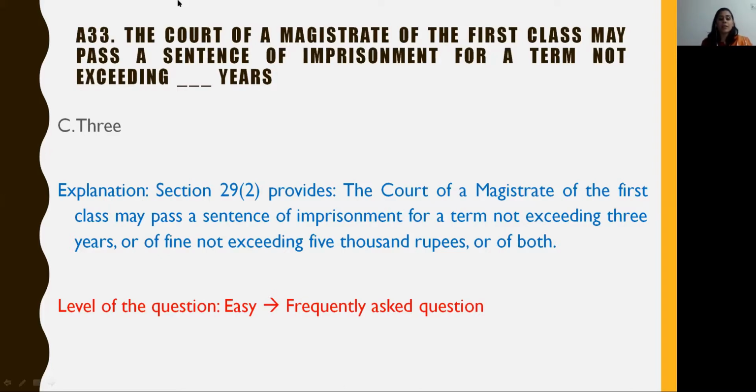The answer is found in section 29 clause 2, which provides that a court of a magistrate of the first class may pass a sentence of imprisonment for a term not exceeding 3 years or fine not exceeding 5,000 rupees or both. The level of this question is easy as it is one of the very frequently asked questions from the Criminal Procedure Code.